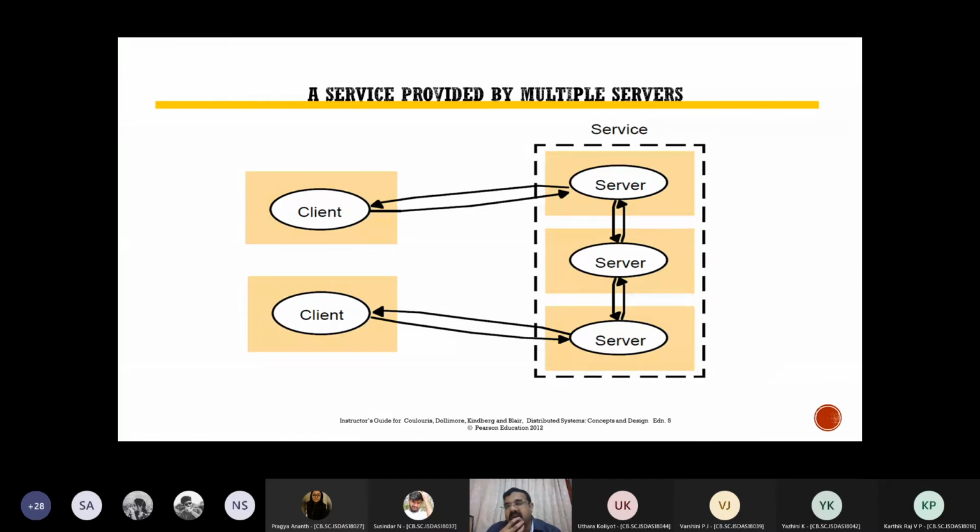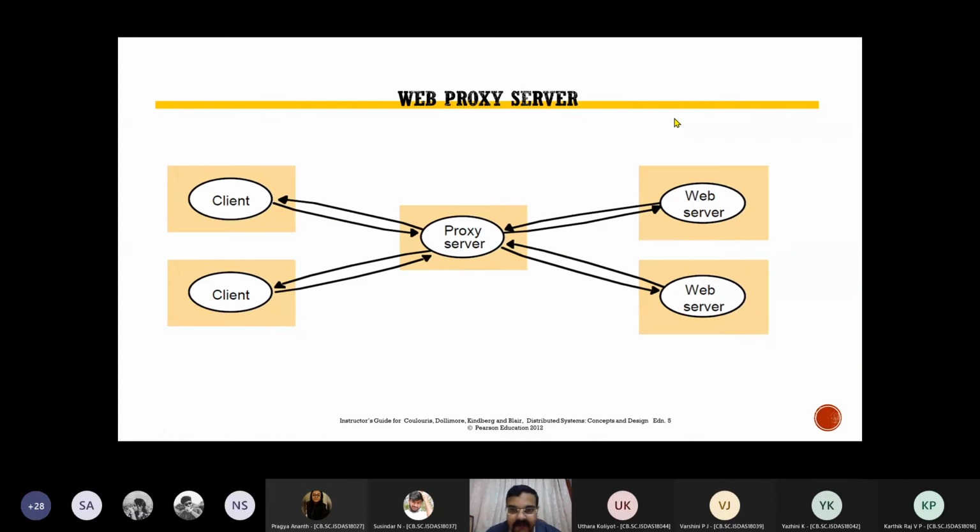Now, maybe it's not a correct answer, but I'm just telling you, you are opening Gmail. So Gmail may have a server in India, maybe in Delhi or Mumbai. But you travel to Singapore, in Singapore airport, you open your Gmail, it may be going to the mirror server in Singapore. So similar to that kind of application is this service provided by multiple servers.